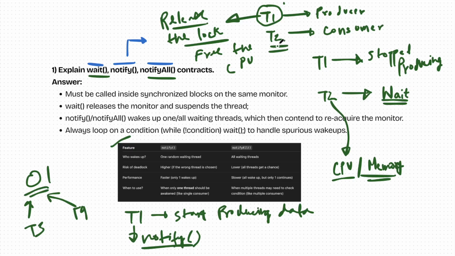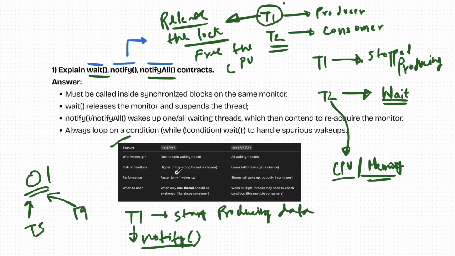For example, if T2 was consuming the data from T1, but T1 notified thread T3 that okay, I am ready, T2 will still wait because no one has notified T2 to come and consume the data. That's a deadlock. If we have notify all, it will notify all other threads, and if anyone wants to come and consume the data, everyone is welcome.